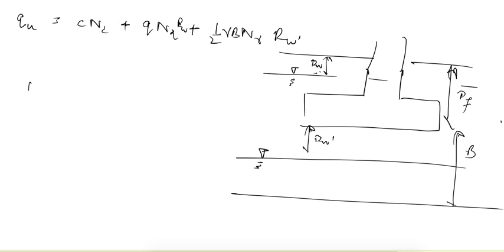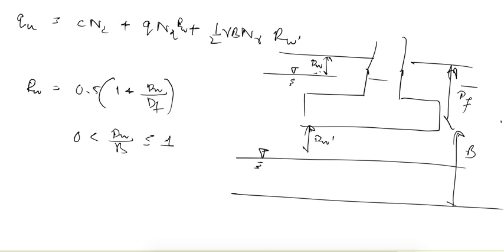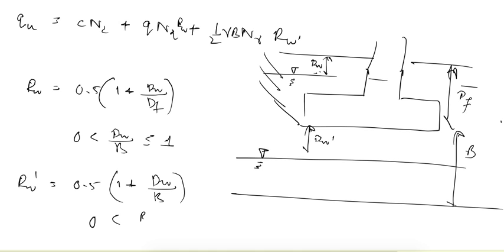So this RW, that is the correction in the second term, is given as 0.5 times 1 plus dw upon dF, and it is applicable when dw upon B is between 0 and 1. Similarly, RW dash is given as 0.5 times 1 plus dw upon B, applicable when dw upon B is between 0 and 1.